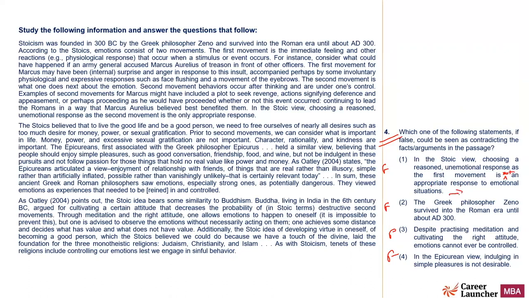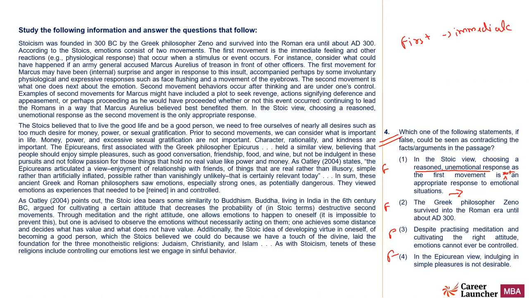Now, if this is there, is it contradicting? No, it is not contradicting. It is in fact in line, because reasoned and unemotional is the response which one gives in the second movement. So if I make it false, it is not contradicting. In fact, it is in line with what is being said. The first movement is the immediate one. It is not reasoned, right? It is in the second movement when this happens. So making it false does not contradict.